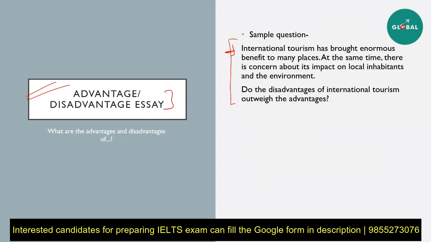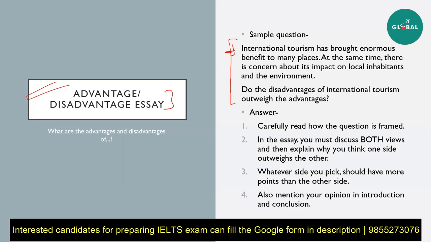One of them is this. First of all, they'll give you background information, as always, such as international tourism has brought enormous benefits to many places. At the same time, there is a concern about its impact on local inhabitants and the environment. Do the disadvantages of international tourism outweigh the advantages? Now, in this, the way they have framed the question, do the disadvantages outweigh the advantages? They want you to state whether you agree that disadvantages are more than advantages, or is it vice versa? So they are asking for your opinion a little bit, but it is more focused on the advantages and disadvantages part.